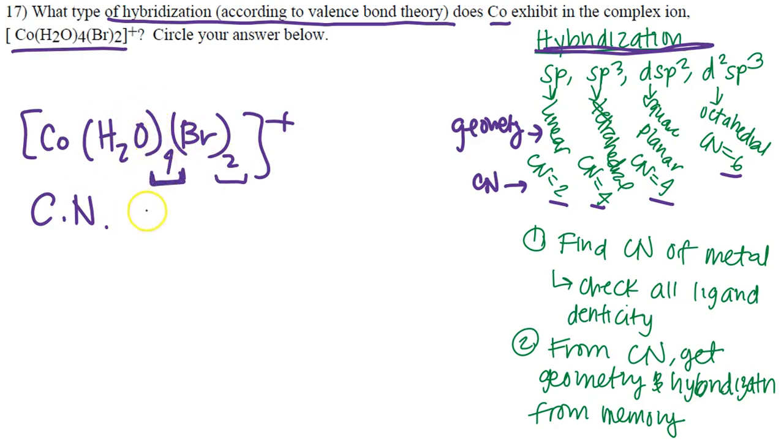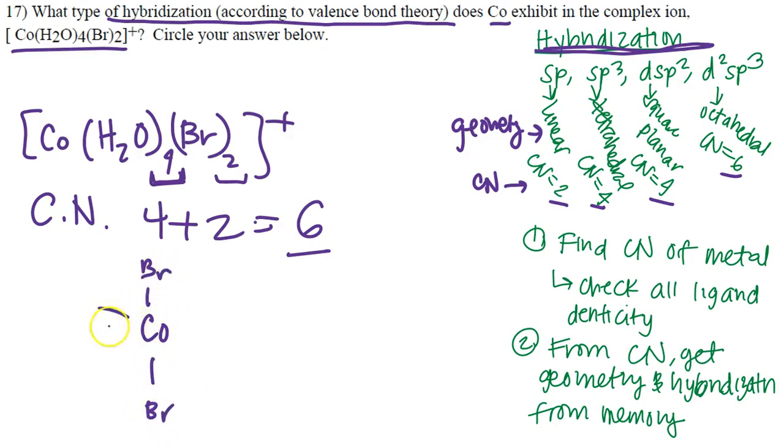So that means you really are going to have 4 plus bromine, which is also monodentate, and there's 2 of those. And so our coordination number for this cobalt is going to be 6. That means there are going to be 6 things surrounding that particular cobalt metal. And so you can say, okay, I have my cobalt, I have my bromines here, and then I have water surrounding it. And these are the 6 things.